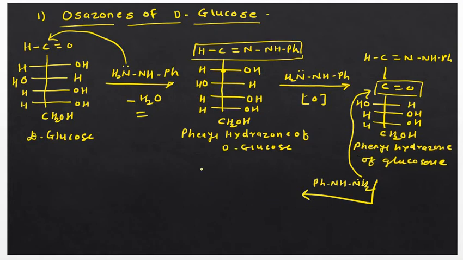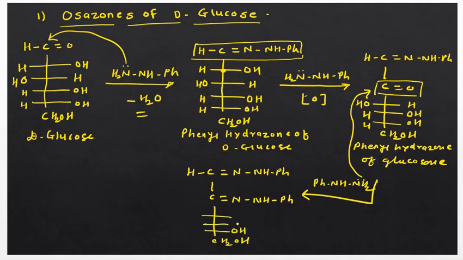So the structure will be like this: HC double bond N, NH, okay, again the second free carbonyl group forms the phenylhydrazone in this way, and the rest of the molecule will be as it is. Here are three carbons: OH, OH, H, OH, H and H. Now this structure is known as glucosazone.